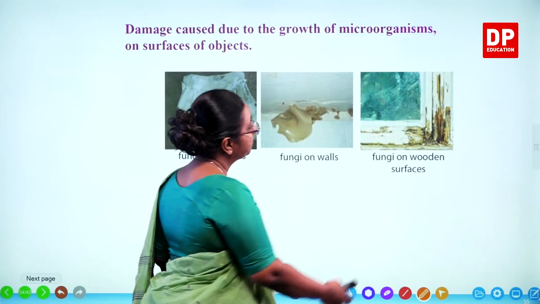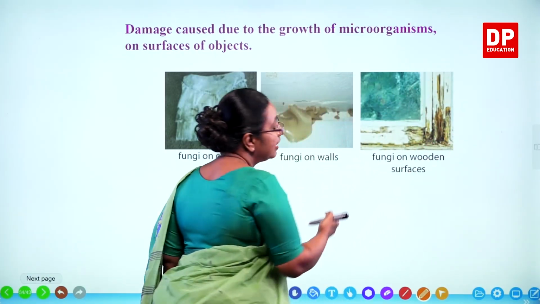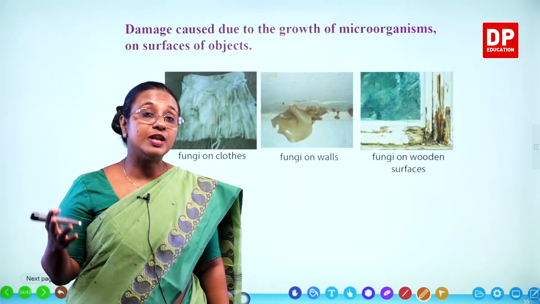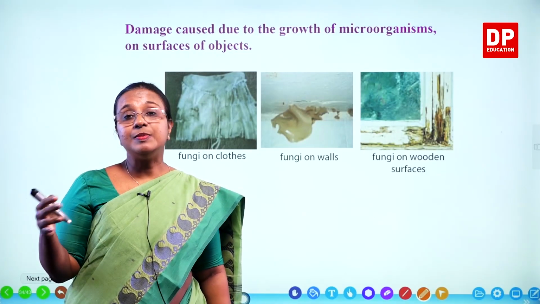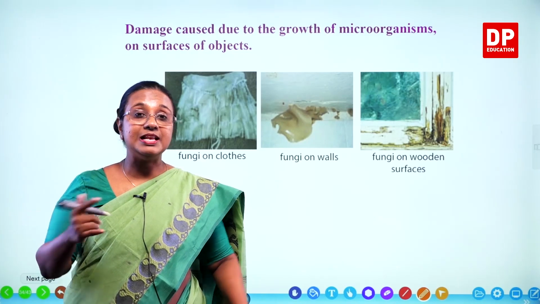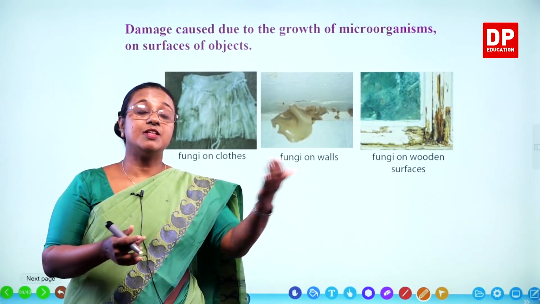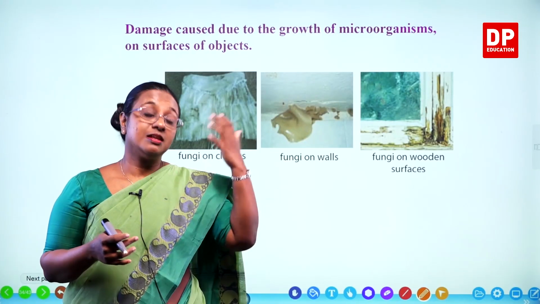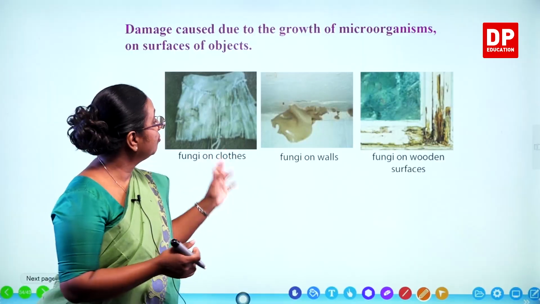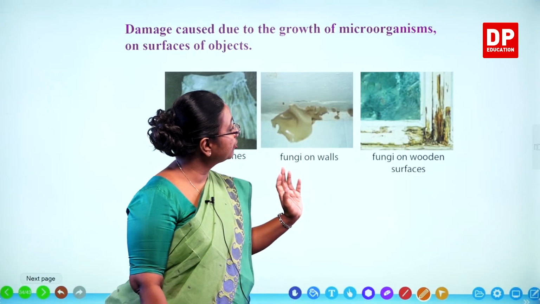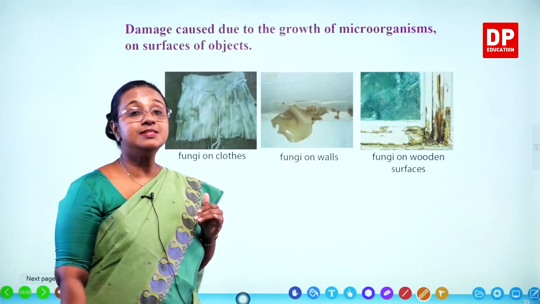The same way, if we look at these wooden structures, here you can see, even in your households you would have seen all these. A building, normally if it is a new building, a new house or a new building, it's very nice and clean and all that. But with time, if there is not enough maintenance, sometimes there are leaks, sometimes due to rainwater, you might have seen this fungal growth on walls and fungal growth on wooden surfaces.